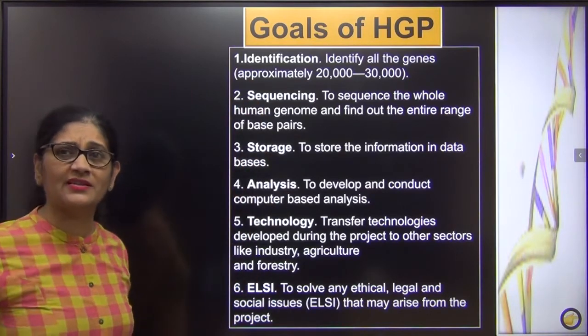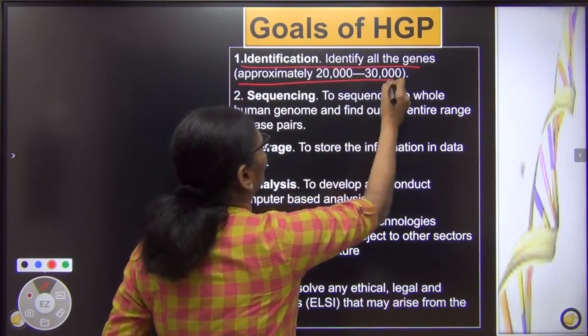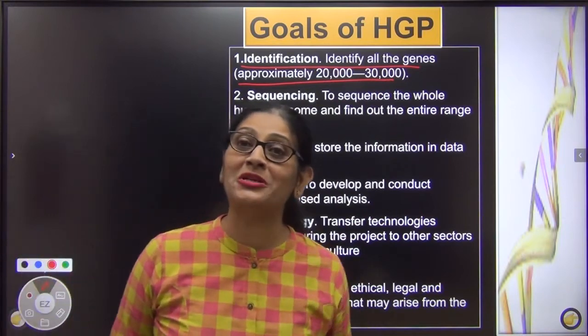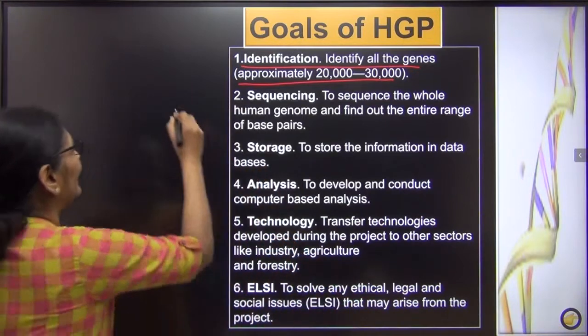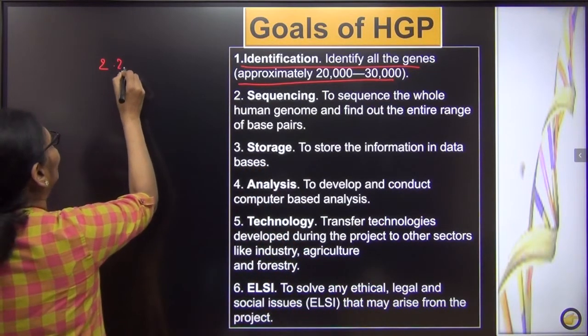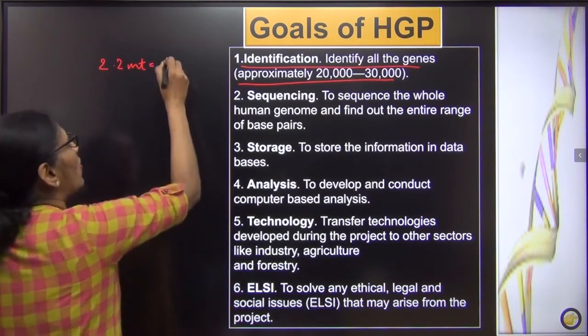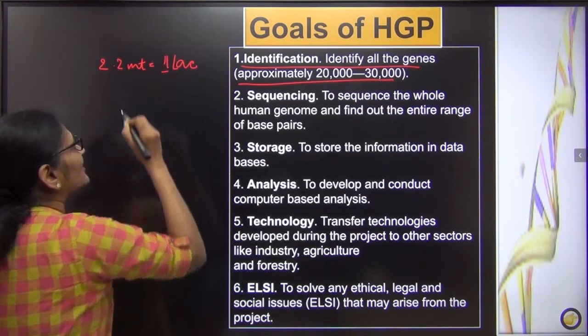It's all a theory-based chapter. The first goal was to identify all the genes, approximately 20,000 to 30,000. Now that's great. Why? What had we thought earlier? The human DNA is so long. How long? It is 2.2 meters long. So we had an estimate that human beings must have at least 1 lakh genes. We must be having minimum 1 lakh genes, right?